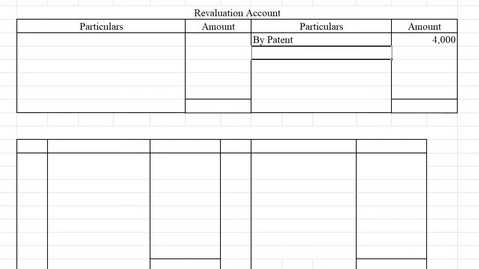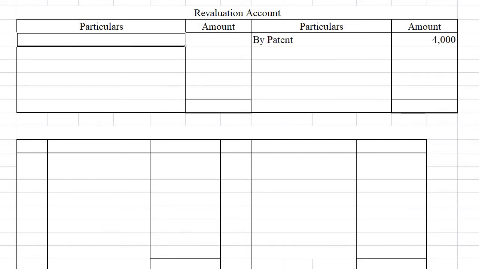Then machinery is revalued at rupees 56,000, and we had the machinery here at 40,000. That means machinery shows a decrease of 4,000 rupees.